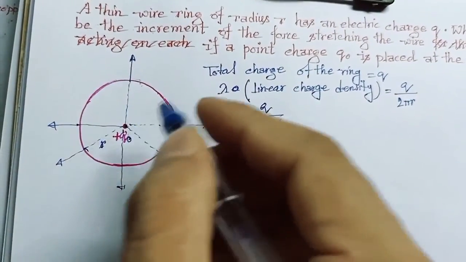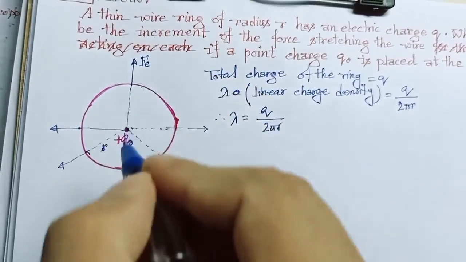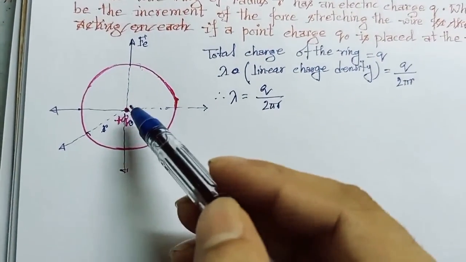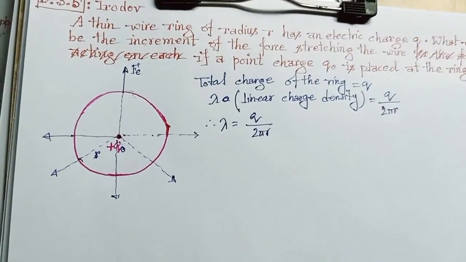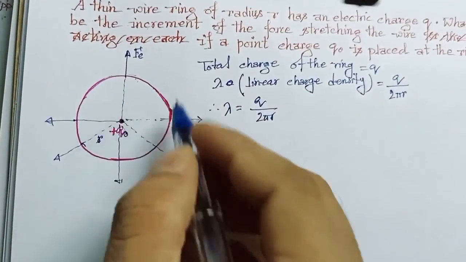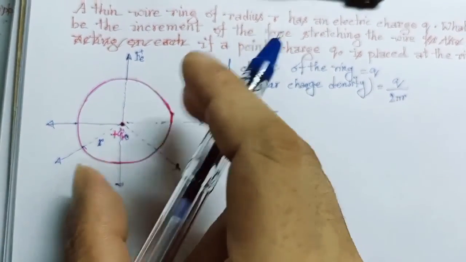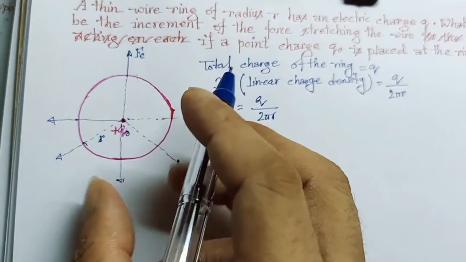Due to this repulsive force, there will be an electrostatic force which will act outwards on the ring, because both charges are positive, so they will repel each other. As the nature of the force is repulsive, there will be a tendency to expand the ring.